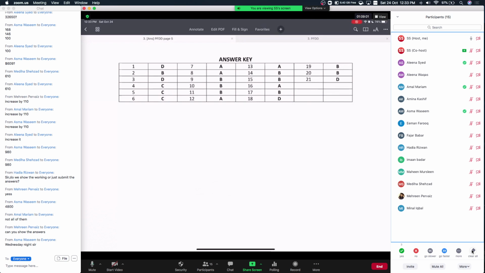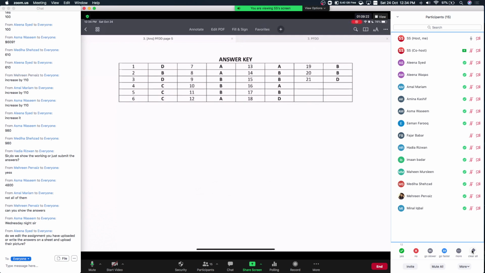Got it? Just please give me a green check if you understand the instruction that while we attempt the MCQs, we are not going to look at the answers. We will complete our attempt first. All the 21 MCQs we are going to attempt first, and then we are going to look at the answer, and then we will be able to identify which went wrong. And if by looking at the answers you can understand your mistake, fine. If you can't understand your mistake, highlight that, mark it, and then ask me on Monday. Understood? Fajr?